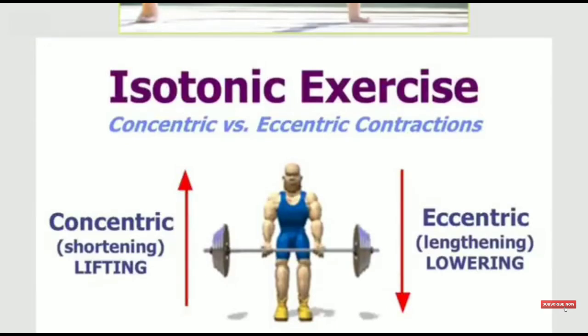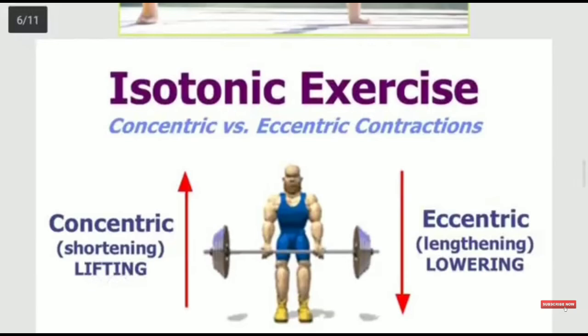So in the case of isometric exercise, there will be no work, there will be no movement of the body, there will be no increase or decrease in the length of the muscle. But in the isotonic exercise, there is movement of the body but in a consistent manner. There is work because we can see the body or parts of the body is moving, so there will be work, and there will be contraction and relaxation with shortening and lengthening of the muscle.